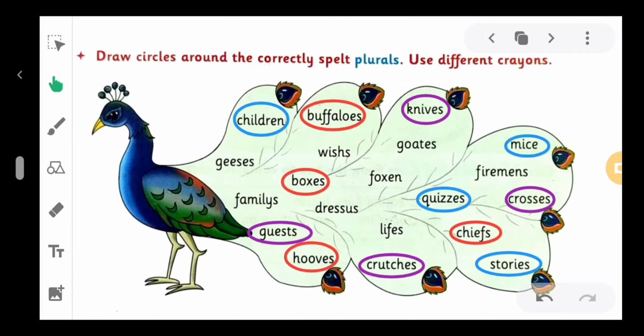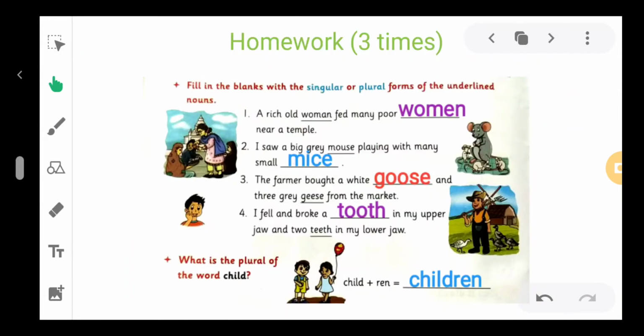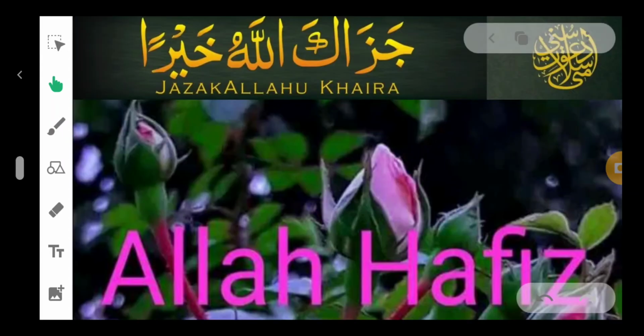I think each and every one has understood this lesson exercise. Now it's homework time. Fill in the blanks with the singular or plural form of the underlined nouns. Write it 3 times. I will ask about this homework in the next video.